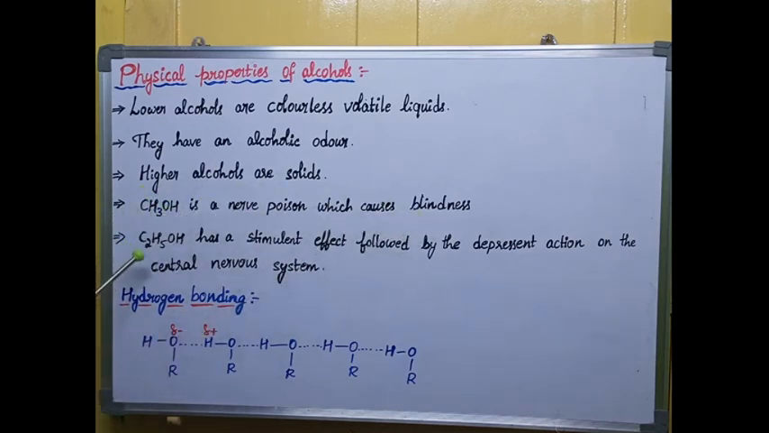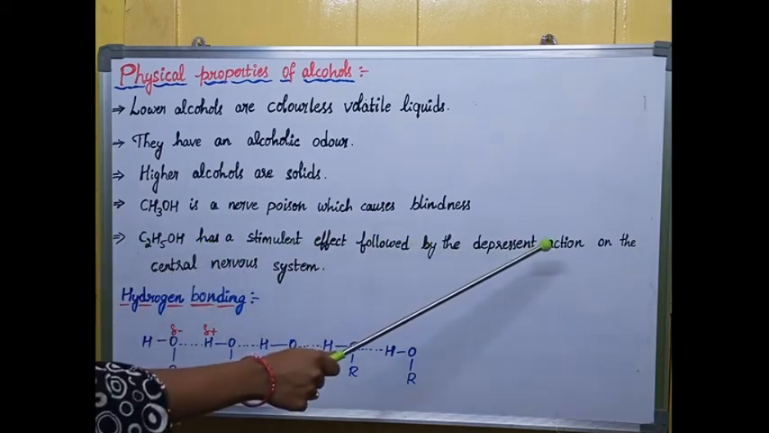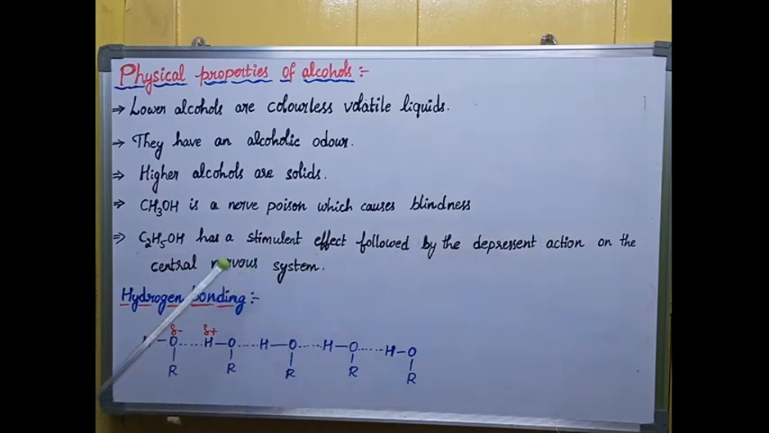Okay, and we know ethanol has a stimulant effect on the brain. So it mainly shows its effect on the central nervous system. It shows a stimulant effect which is followed by a depressant action. So many people who take alcohol show different behavior because of the stimulant effect and depressant action on the central nervous system. Okay, so these are some physical properties.